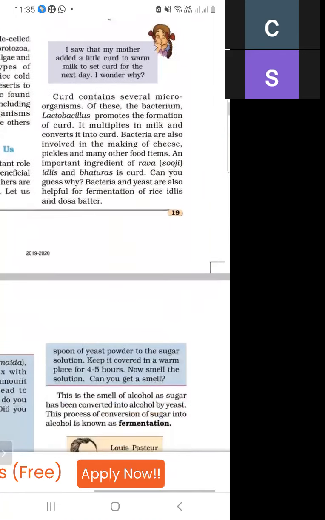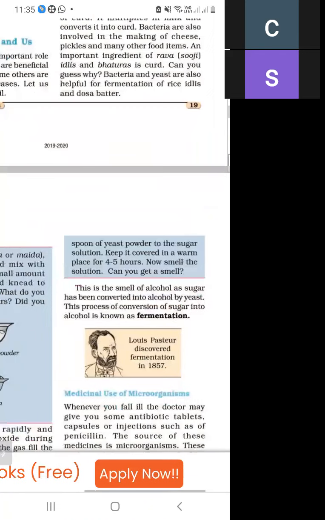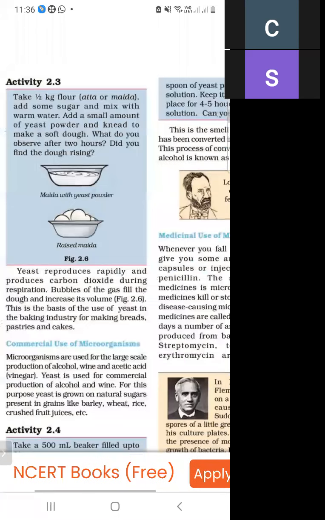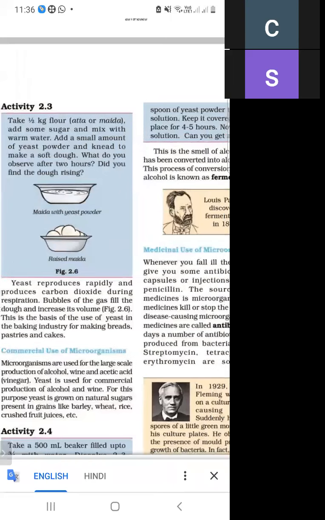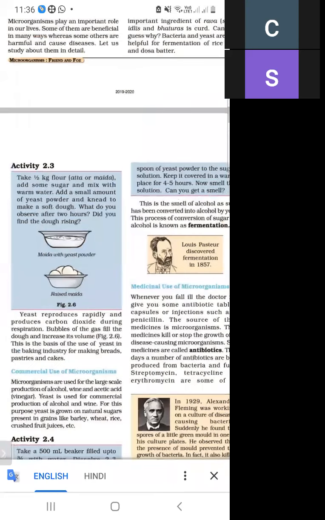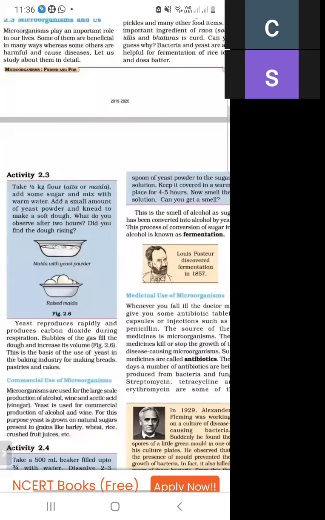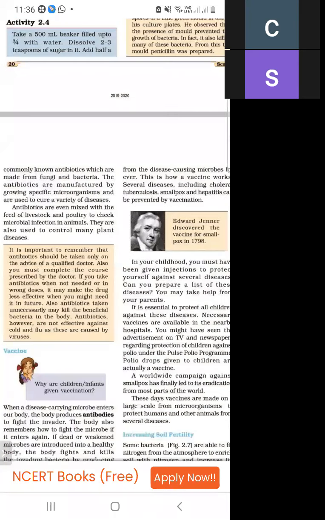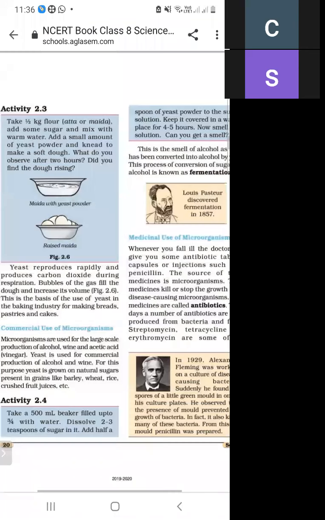The next topics are the commercial use of microorganisms and activity 2.3, and the medical use of microorganisms, antibiotics, and fermentation. So these are the uses of microorganisms. Now we will study activity 2.3.